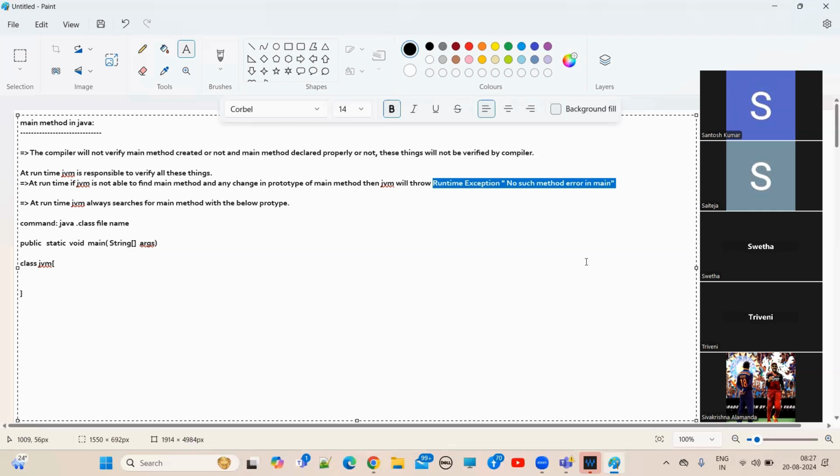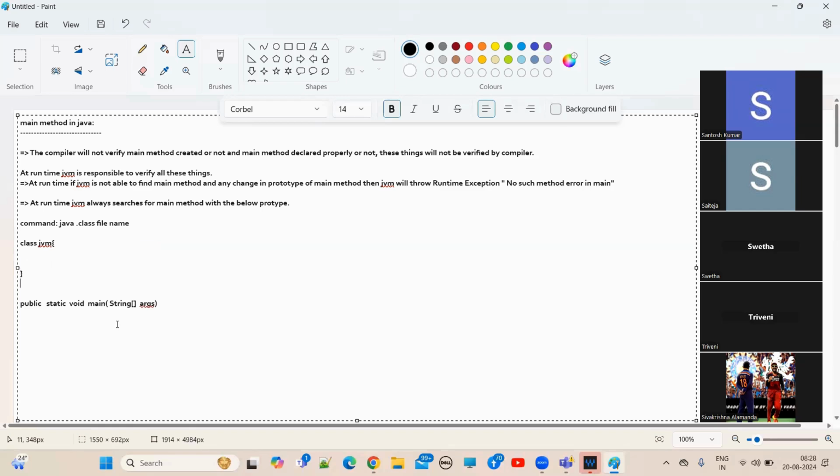Now, public static void main String array args. This is the prototype, right? Let me move this one, guys. Public static void main String array args. Now tell me, JVM always looks for the below prototype for the main method: public static void main String array args. Come on, tell me, someone who knows the basics of Java. I think we discussed something, right?